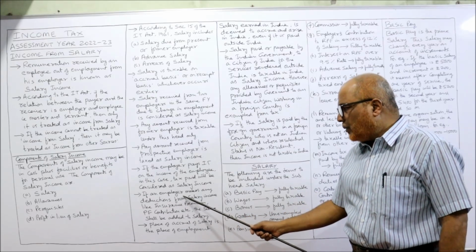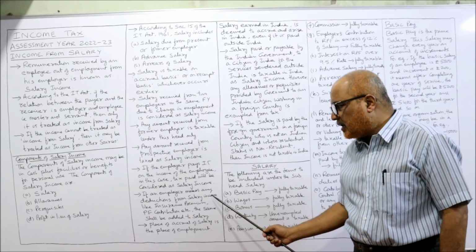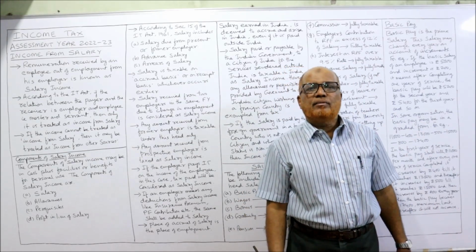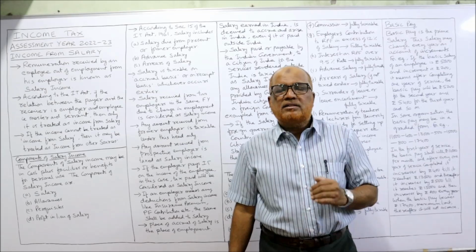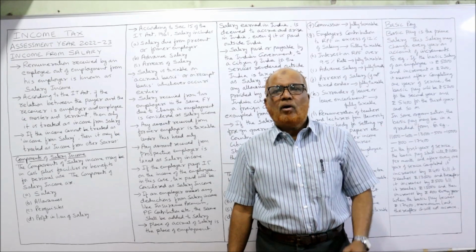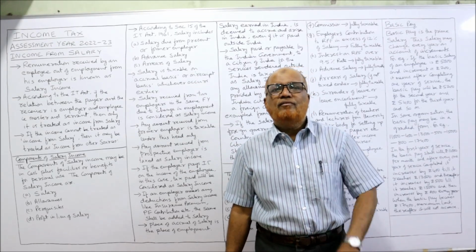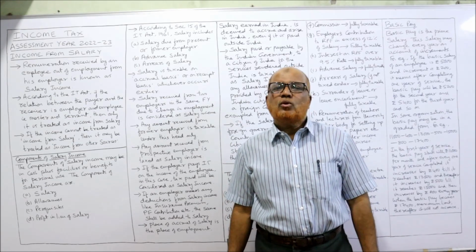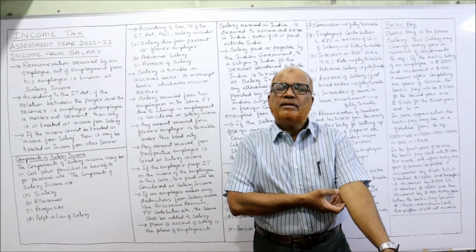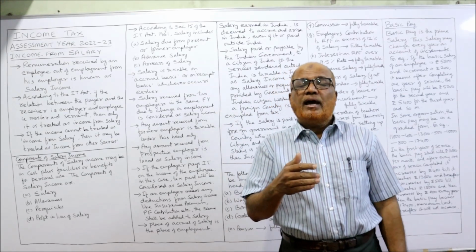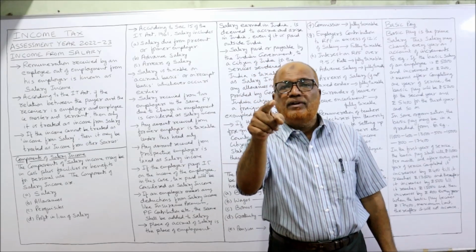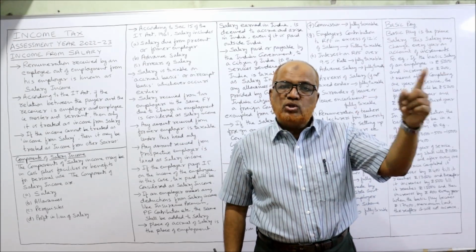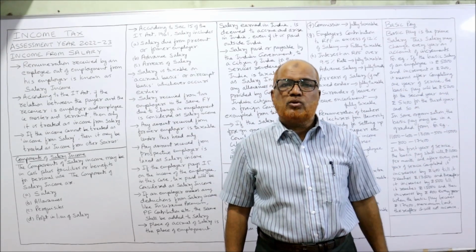Next, if an employer makes any deductions from salary income like insurance premium or PF contribution, the same should be added back. Sometimes the employer will deduct insurance premium or provident fund contribution from the employee. Mr. X is getting 50,000 rupees per month salary. But according to the agreement, the employer says out of 50,000 we are deducting 10,000, because that 10,000 is for insurance premium and PF contribution.